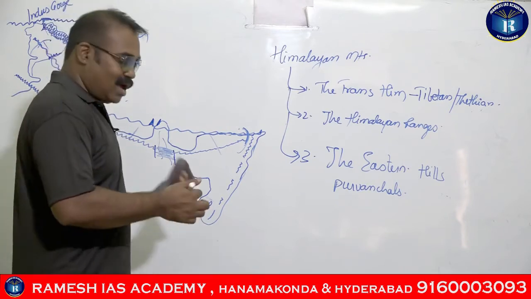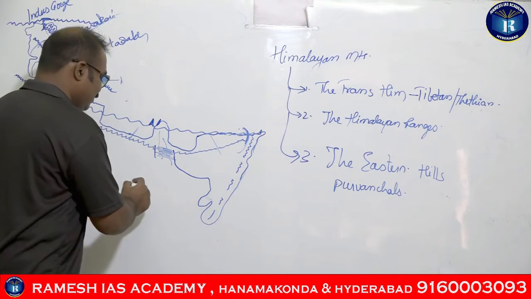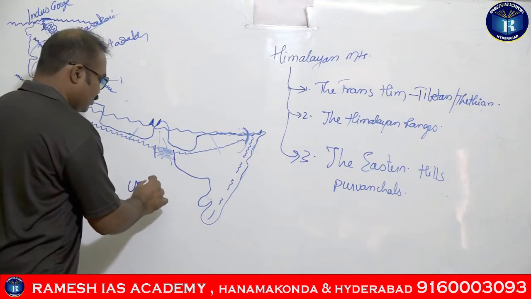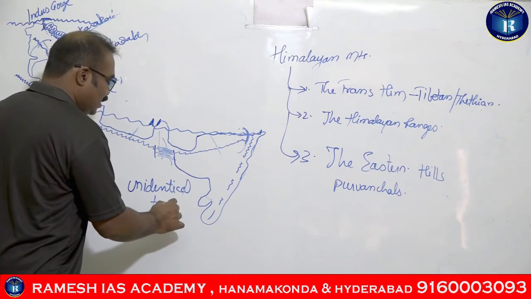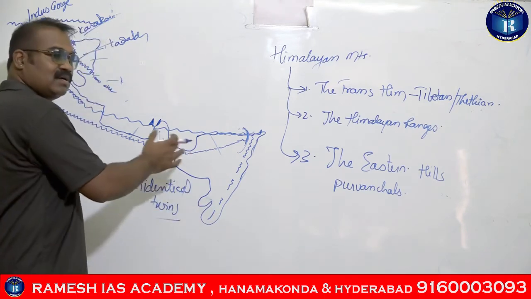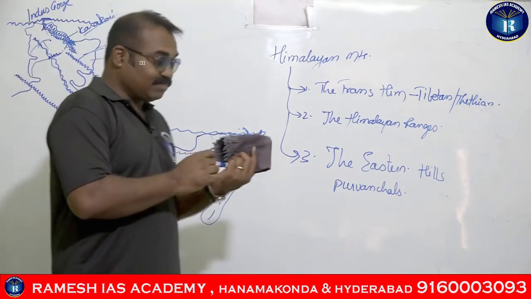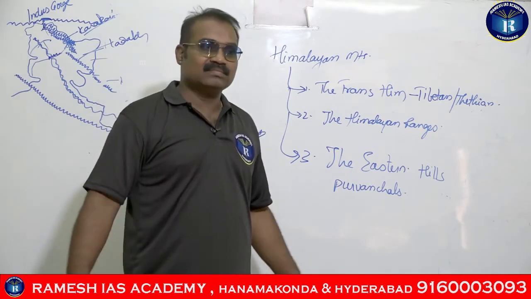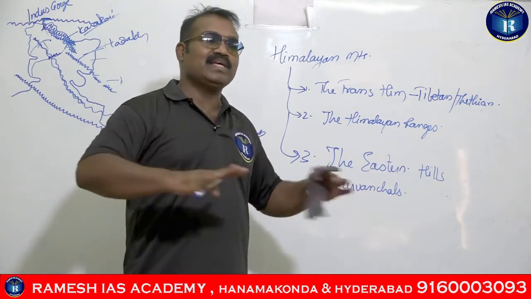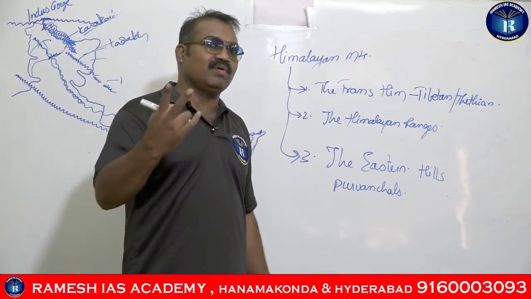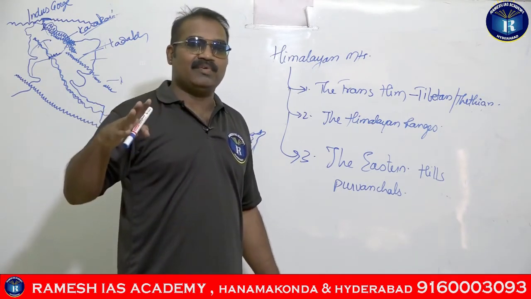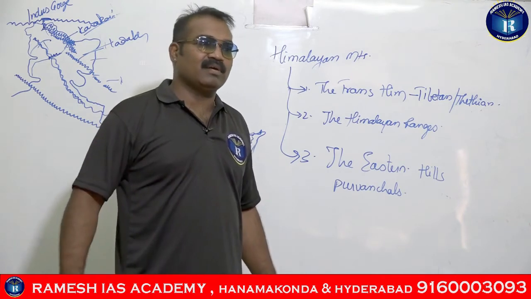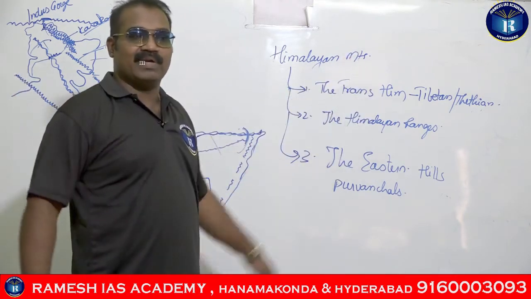They are said to be the unidentical twins, guys. Why are they called unidentical twins? Because they have originated from the same origin, same birth, but looking wise they are entirely different. Normal twins will be similar. Unidentical twins, one boy will be there, one girl will be there, and both will be entirely different.